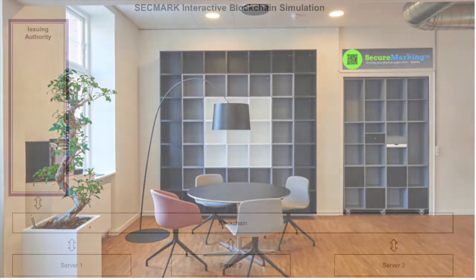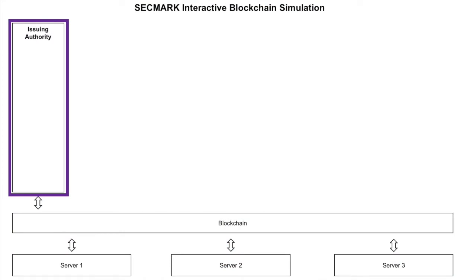The supply chain that we're working with for this demonstration is based on an extremely simple military scenario. There are 6 different roles in this supply chain. The process starts with the issuing authority. The issuing authority is the person or organization that sets the rules for this supply chain.